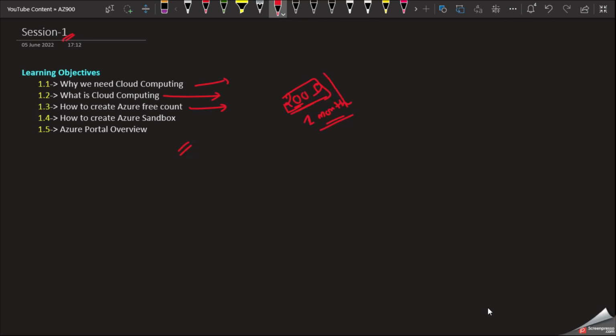Then I will show you what a sandbox is and how to create a sandbox. At the end of Session 1, we will see how to log into the Azure portal, and I will give you an overview of the Azure portal.